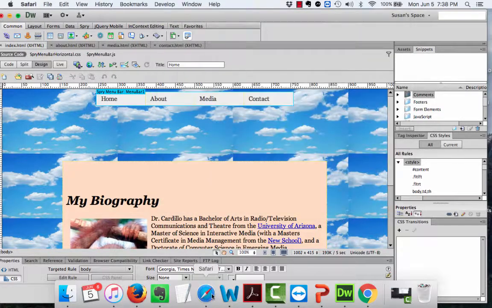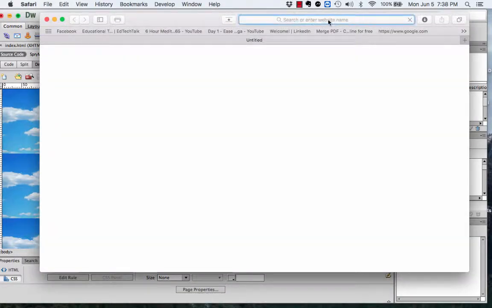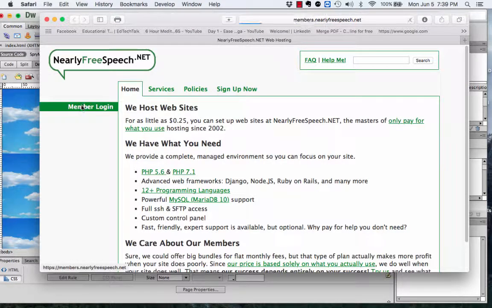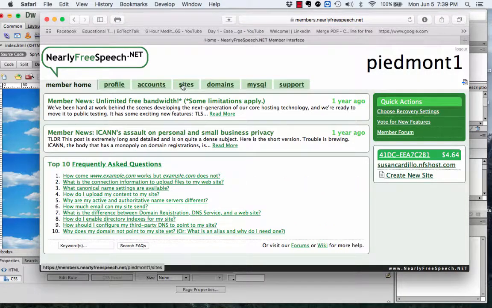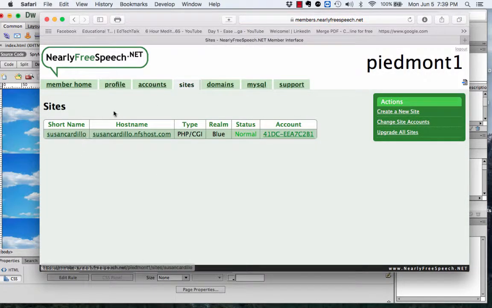So the link for your website will be, once you're in Nearly Free Speech, or if you've written it down, or if you've memorized it, or whatever you've done, but it is this address right here. Mine is susancardillo.nfshost.com, and that is what you'll put up on our Moodle site.